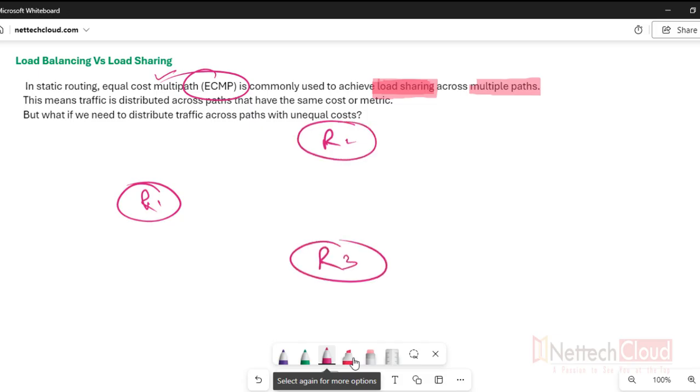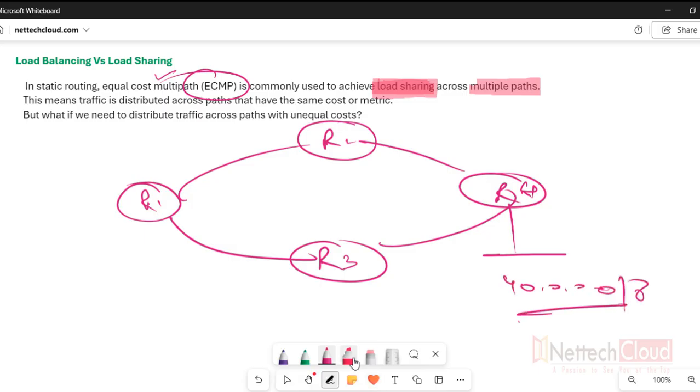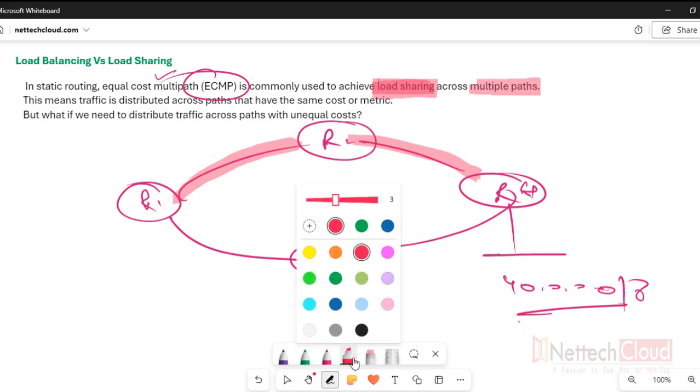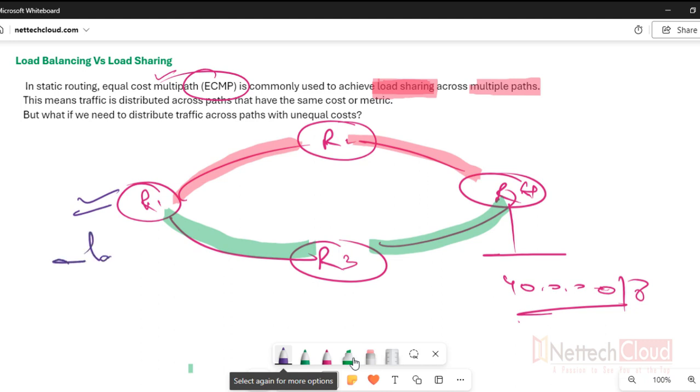If there are multiple or different paths to reach the destination, destination here is 40.0.0.0. So if there are different paths, like one via R2, then R4, and another path via R3 and then R4, of course there are two different routes, maybe using static or dynamic routing.